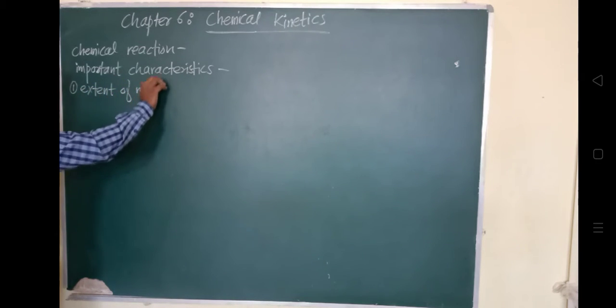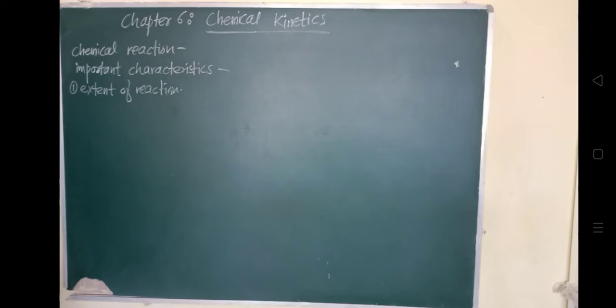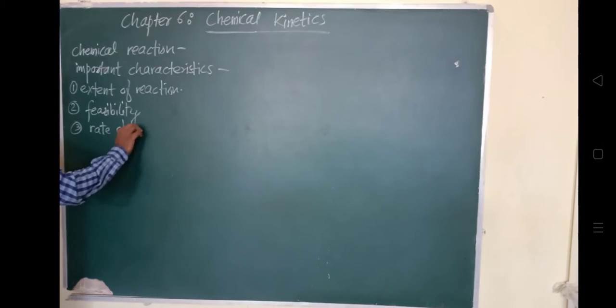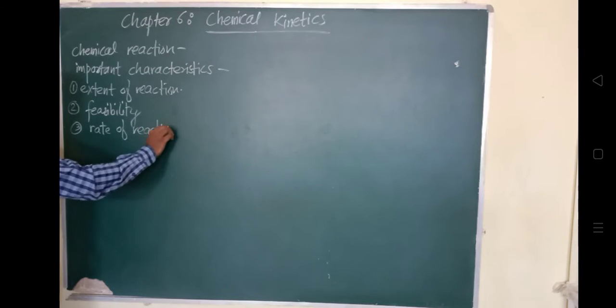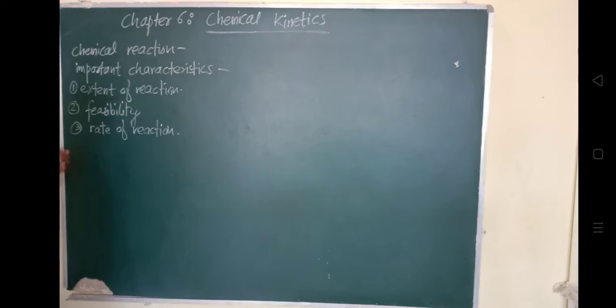So how the reaction is taking place, that is the extent of reaction. Then whether it is feasible or not. Theoretically we have said that this compound reacts with that one, but practically, is it possible or not? Next is the feasibility of the reaction, whether it is possible to carry out the reaction or not, and its rate. That is the rate of reaction, how the reaction is carrying out, at what rate, whether very fast or very slow.